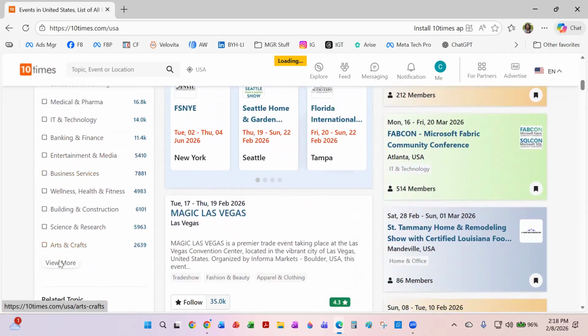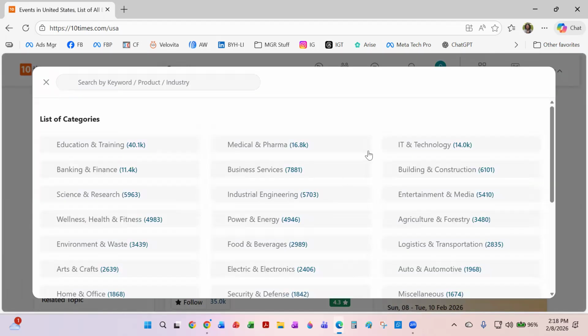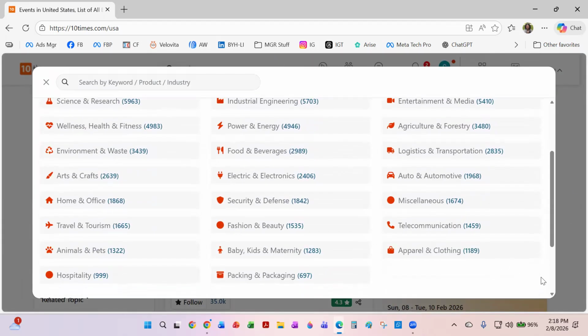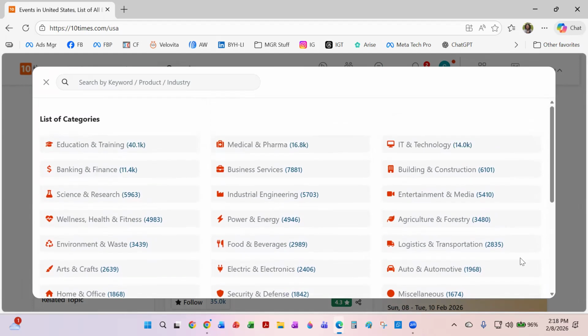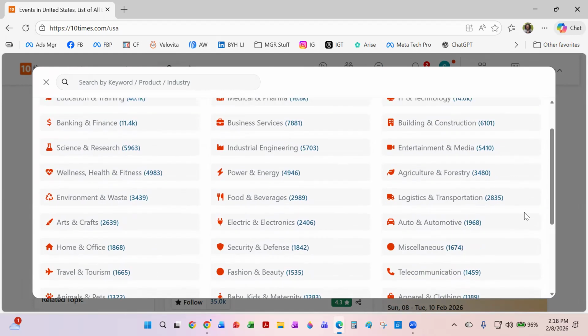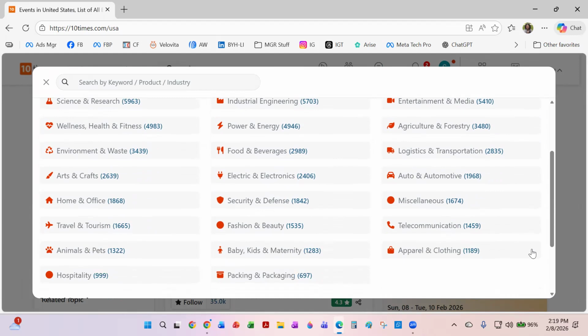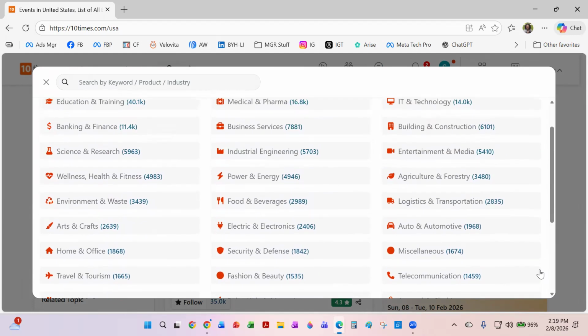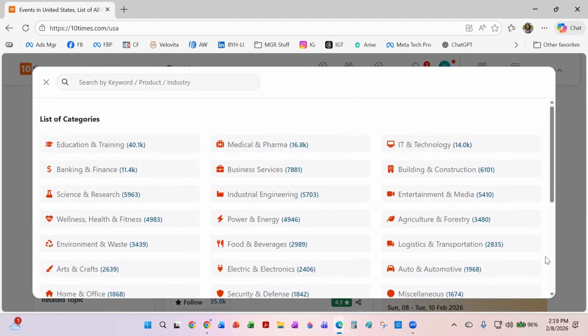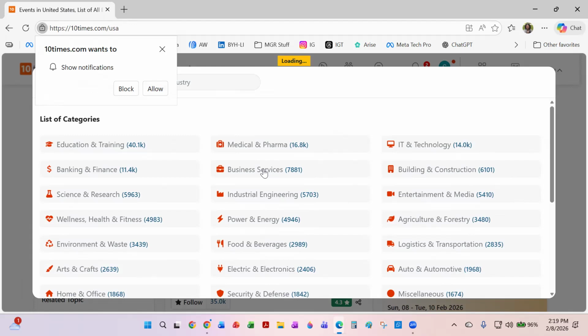And then you're going to want to pick a category. And this is where it gets interesting because there are also a number of categories in here as well. So, as I mentioned, inside of the Speaker Event Finder, we've got about 50 different categories. And as you can see, 10 Times has a number of categories as well. So, inside of here, you're going to find the category that best matches your expertise and what you do as a speaker. So looking here for me, as I'm just looking through to see what kind of fits into what I'm doing, I'm going to say business services for me.